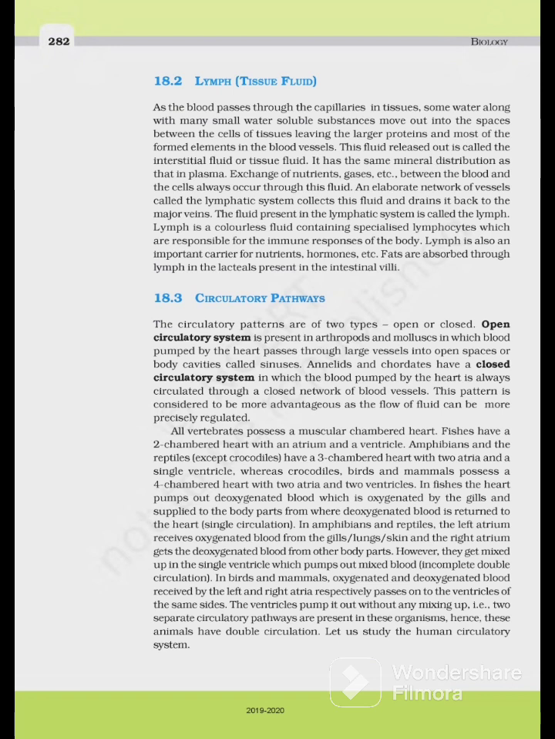Next is circulatory pathway. The circulatory patterns are of two types, open and closed. Open circulatory system is present in arthropods and mollusks, in which blood pumped by the heart passes through large vessels into open spaces or body cavities called sinuses. Annelids and chordates have a closed circulatory system in which the blood pumped by the heart is always circulated through a closed network of blood vessels. This pattern is considered to be more advantageous as the flow of fluid can be more precisely regulated.